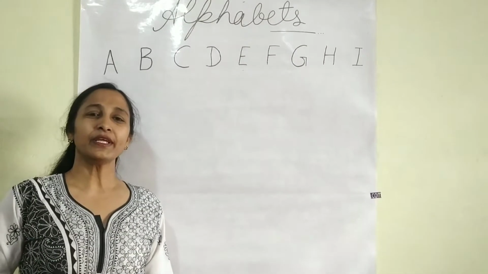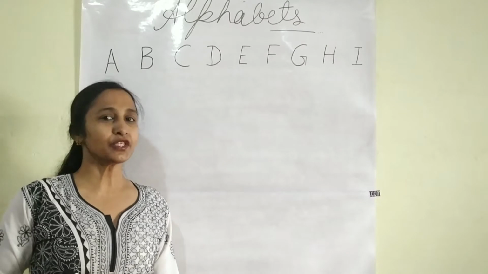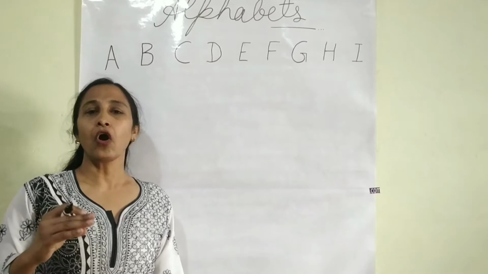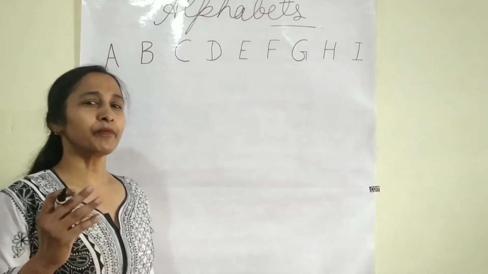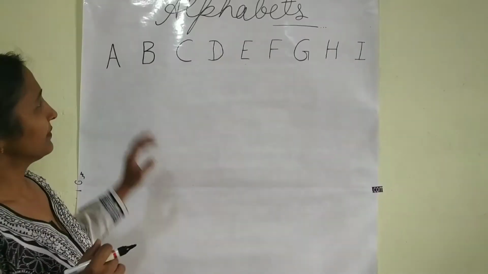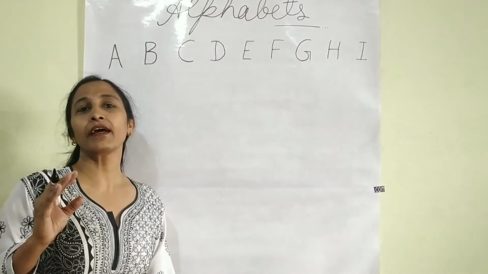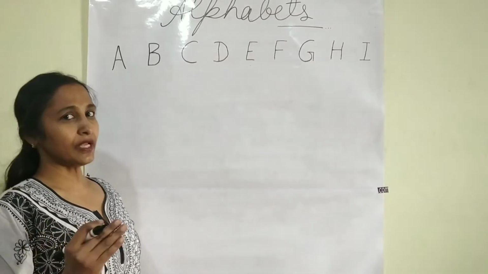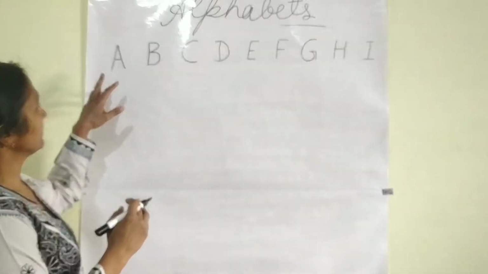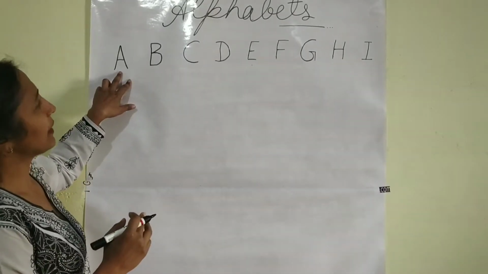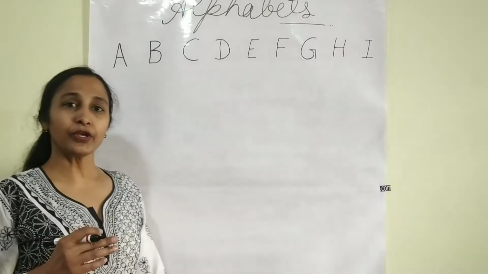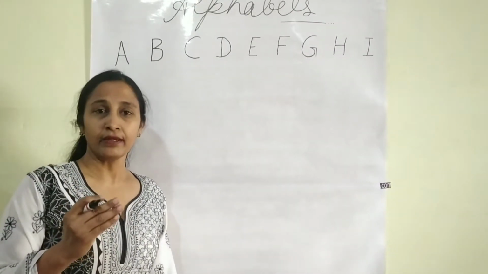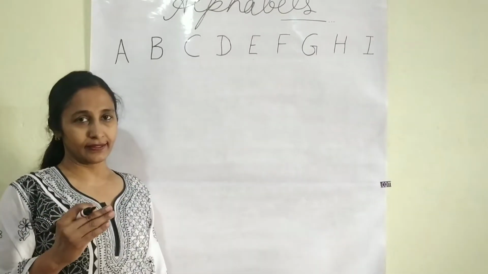Hello kids, today I am going to teach you English alphabets in a different manner, in a funny way or in some interesting methods. As you know, there are 26 English alphabets, A to Z. Okay? This is capital A. And one more thing, I am going to teach you how to write alphabets in cursive manner with capital letters and small letters.